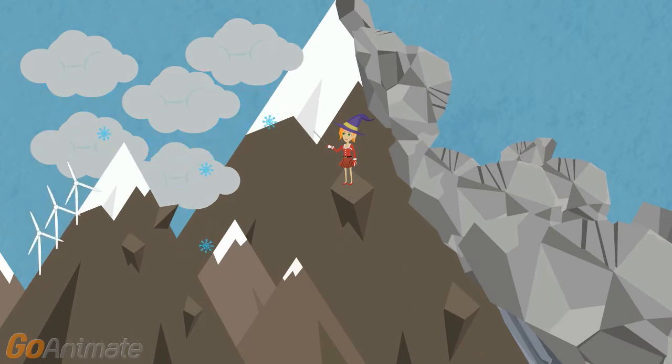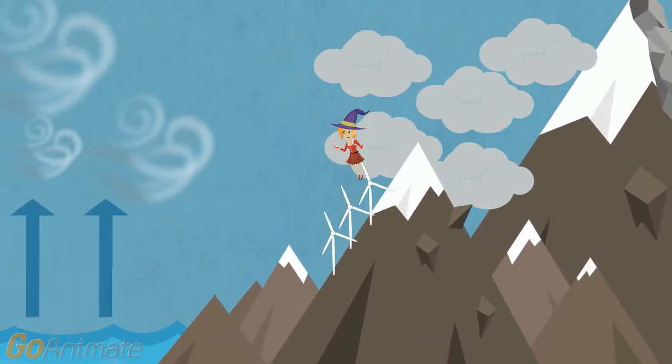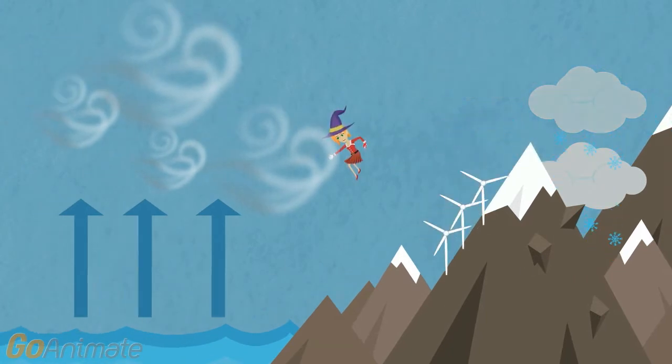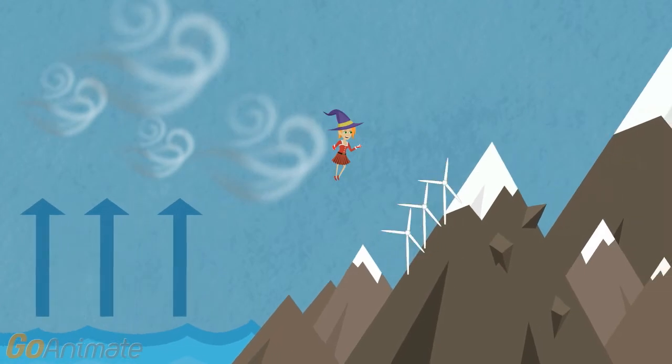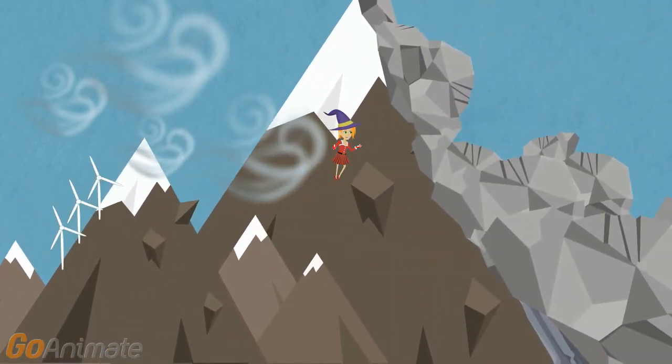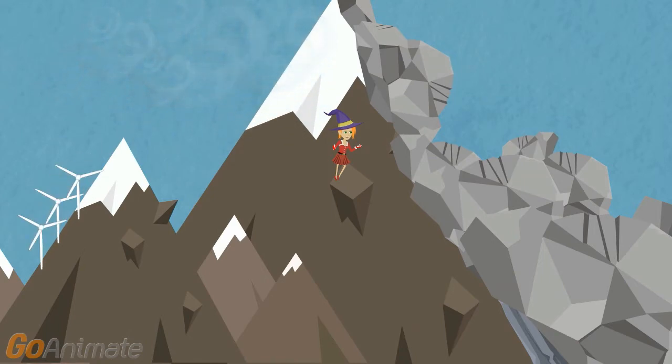Mountains also affect how wet a climate is. One side of a mountain may be moist, while the opposite side is dry. Moist air from the ocean moves toward mountains along the coast. The mountains force the air upward. The rising air cools and forms clouds.